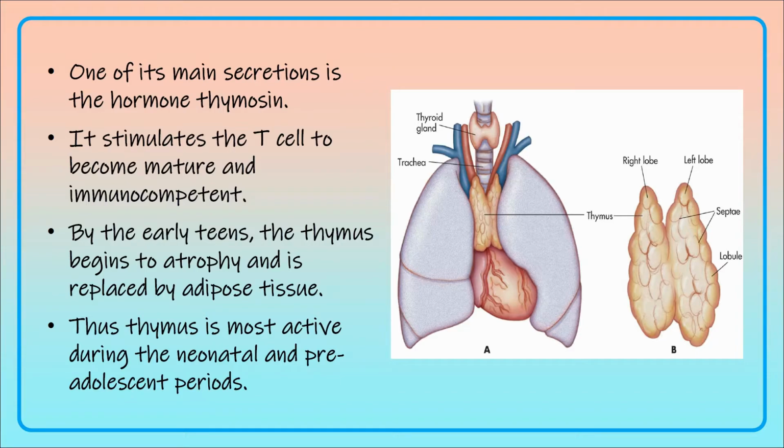At the early teenage, that is around 12 years of age, the thymus gland will begin to degenerate, to become atrophic. That is, it will degenerate and be replaced by adipose tissue, and the thymus gland will be absent in adult individuals. They are present only in young children. It is present and most active during the neonatal and the pre-adolescent periods.